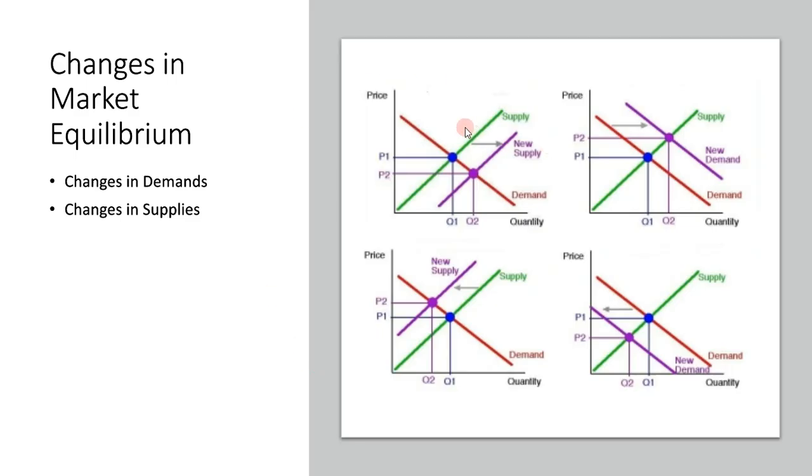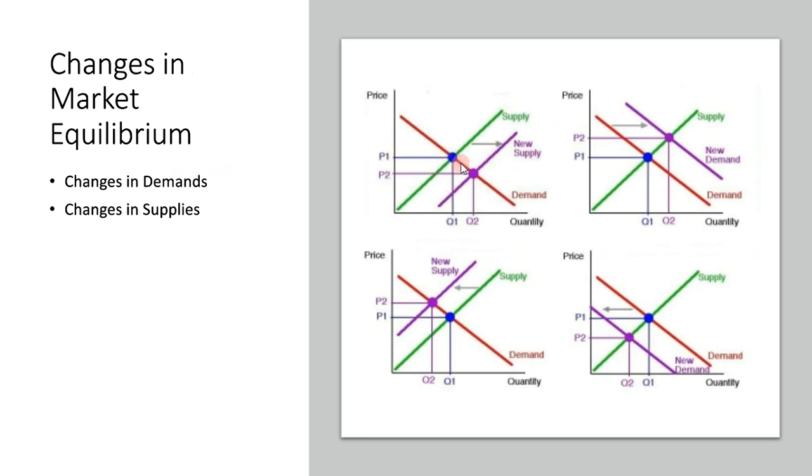Here is a curve of our market equilibrium. You have a supply curve and a demand curve, and where they meet is the market equilibrium. For example, here the green curve meets the red curve at the blue point, so the blue point is essentially the market equilibrium. At a certain price, people will demand this much. Changes in demand or changes in supply will cause a change in the market equilibrium.